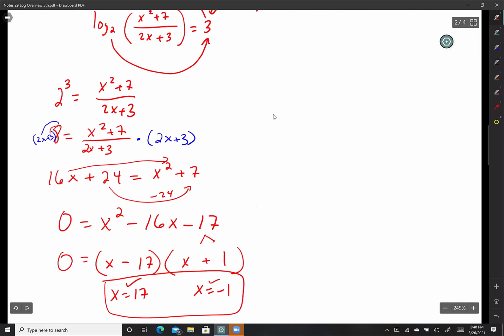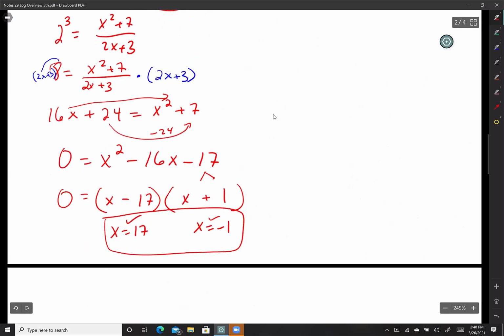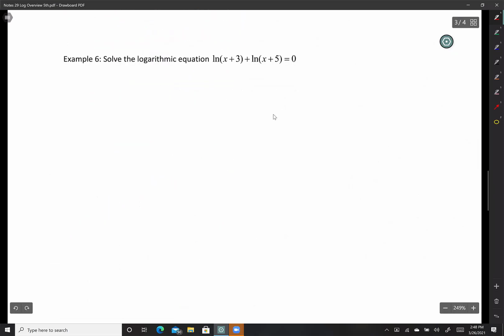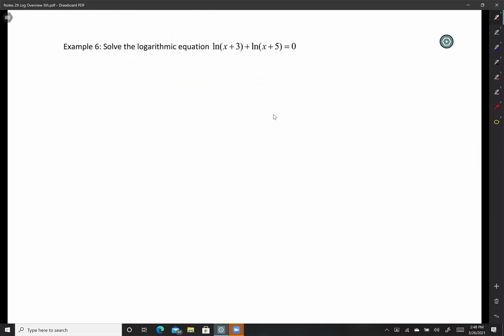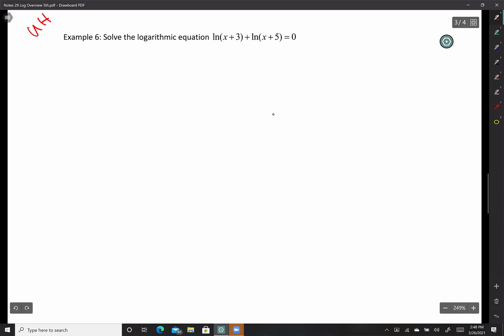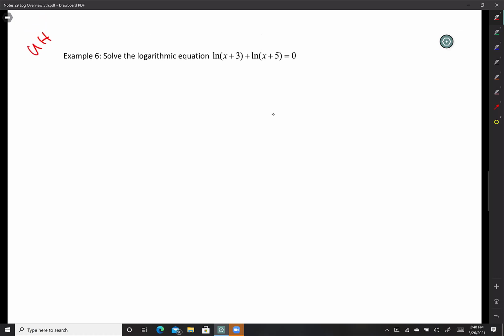Example 5? Okay, awesome. All right, guys, look at example 6. It's more of the same, but we're just trying to expose you guys to more experiences here. This one I stole from UH. Was this a UH question? No, this one was not a UH question. Well, maybe it was. I don't remember it. All right, here we go.